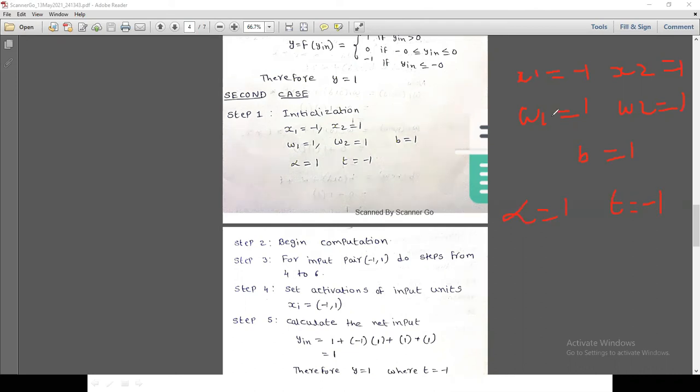Now we are doing the same steps. We apply the same steps for -1 and 1. If we get the target y value equals -1, then we don't update the weights. If we don't get -1, then we are going to update these weights. Now we start the computation.